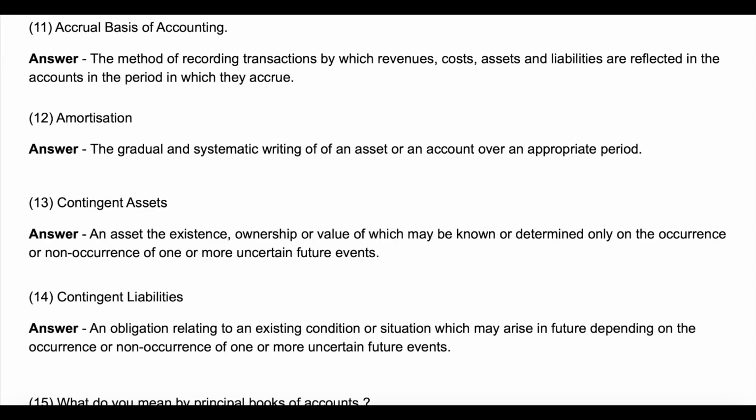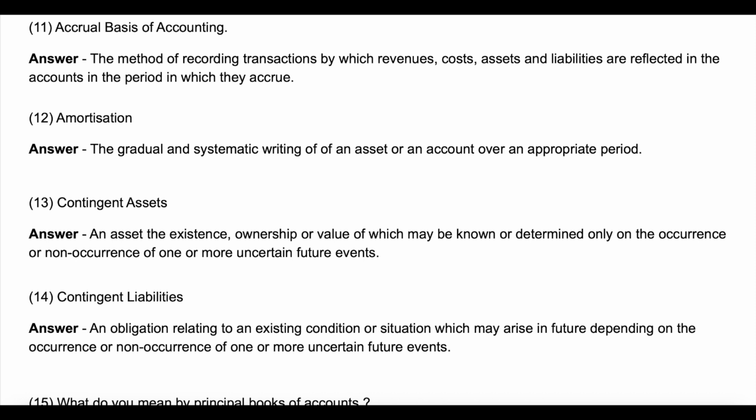Question 11. Accrual basis of accounting. Answer. The method of recording transactions by which revenues, costs, assets and liabilities are reflected in the accounts in the period in which they accrue. Question 12. Amortization. Answer. The gradual and systematic writing off of an asset or an account over an appropriate period. Question 13. Contingent assets. Answer. An asset the existence, ownership or value of which may be known or determined only on the occurrence or non-occurrence of one or more uncertain future events.